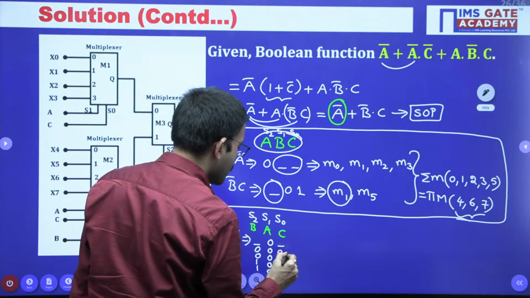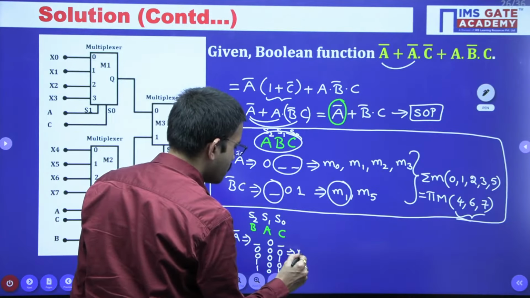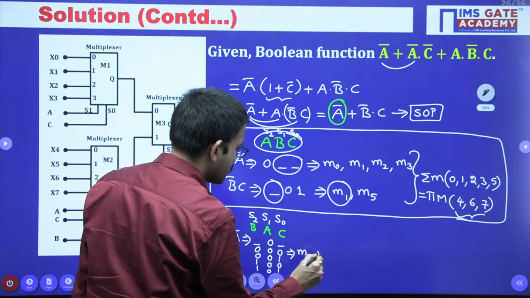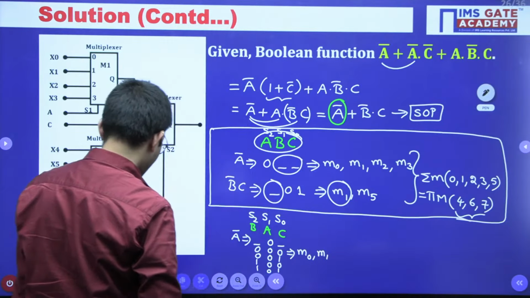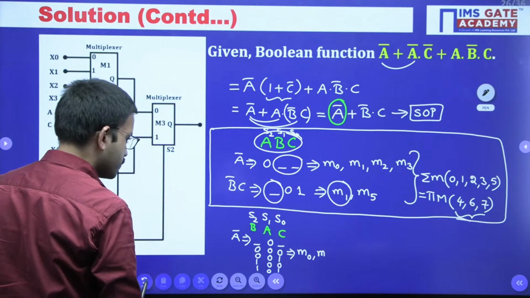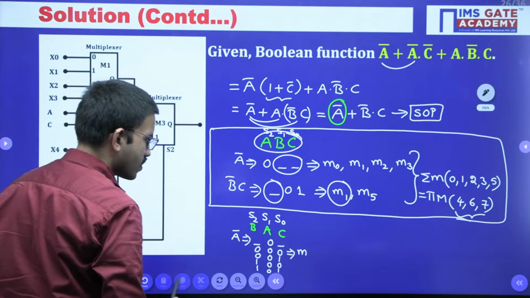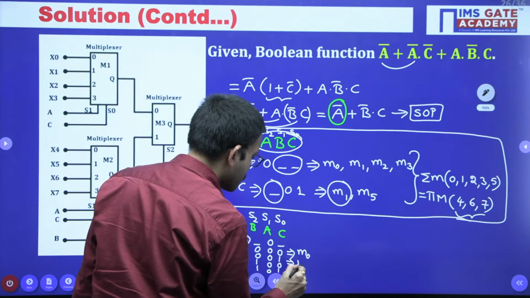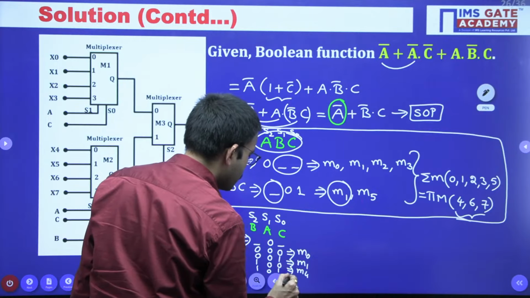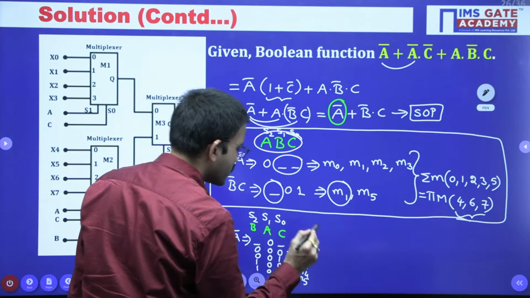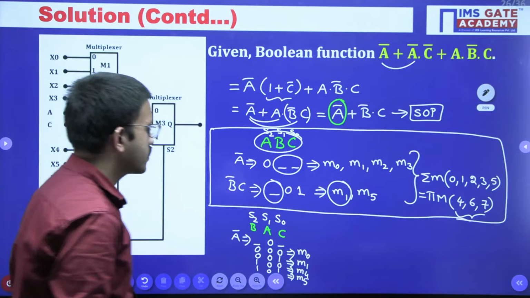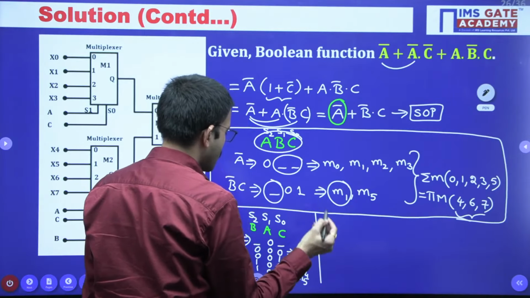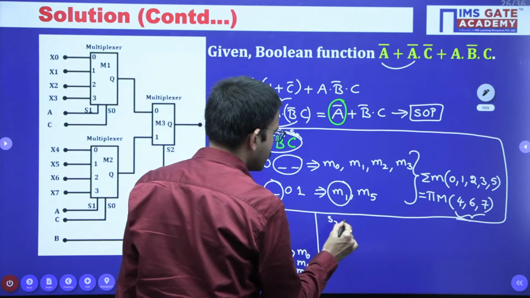So in this case, you are getting M0, next M1, then M4, then M5. That is 0, 1, 4, 5. Similarly, consider once again S2, S1, S0.